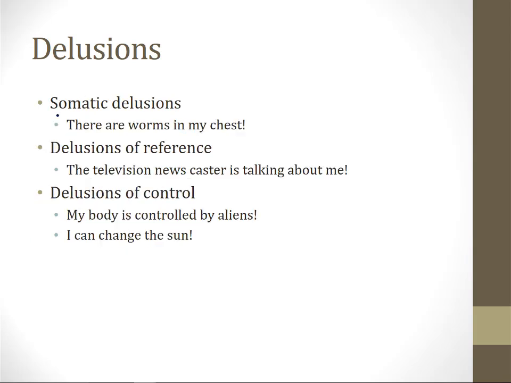Some other types of delusions are shown on this slide. Somatic delusions involve the body, so a patient might say there are worms on my chest. Delusions of reference are when patients think pieces of the world around them are referring directly to them when they are not. So for example, a patient who thinks the television newscaster is talking about me is having a delusion of reference. Patients may also think other things in the world are all about them or are trying to affect them in a way that is not accurate. And then finally, delusions of control are where patients think that their body is controlled by aliens, or they think they can control parts of the world or the universe, like I can change the sun.